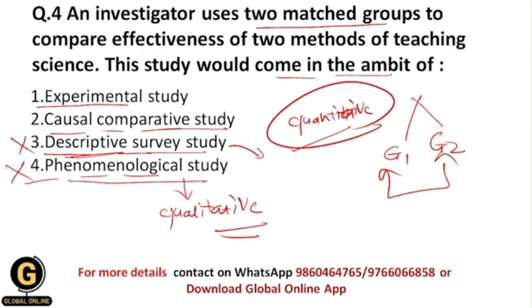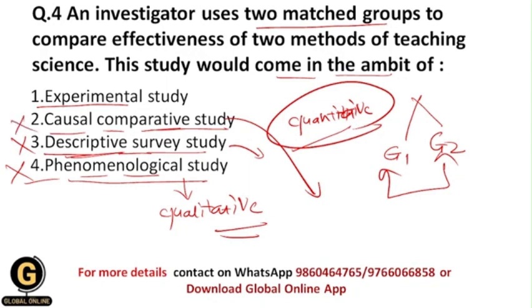Within the causal comparative study, I have told you that the situation or fact has already occurred, and in this kind of study we don't have control over the variables like we have in the experimental study. But if I am going to compare two groups, then obviously I should have control over the variables. And that's why this also gets eliminated.